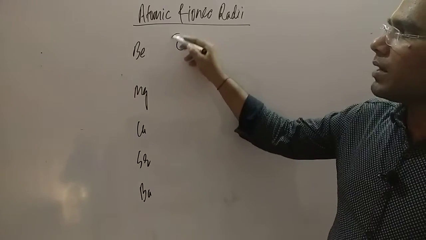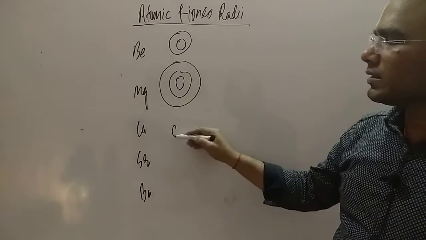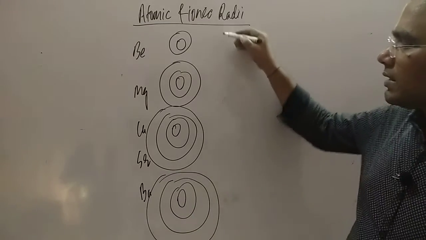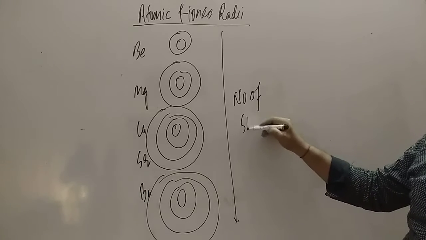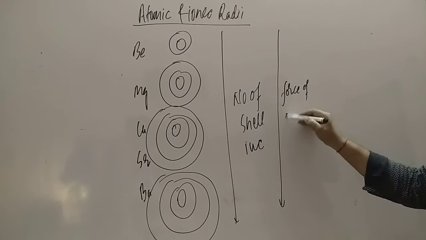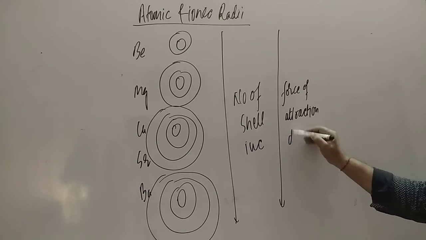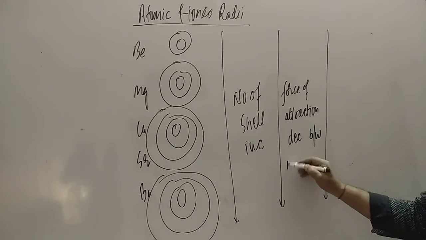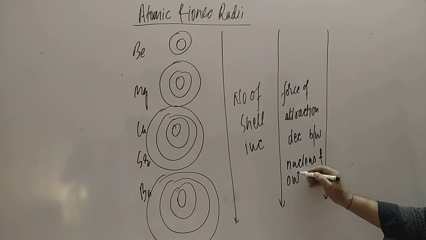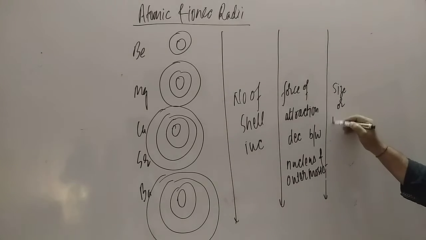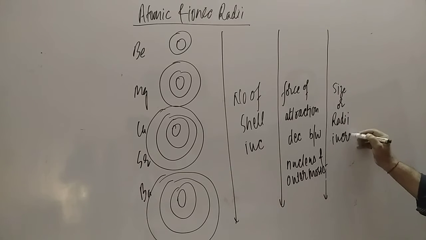Now, student, the number of shells is 2 at the top, but as you move down the group, the number of shells keeps increasing. As the number of shells increases, the force of attraction between the nucleus and the outermost electron decreases. As a result, the size, or radii, increases down the group.